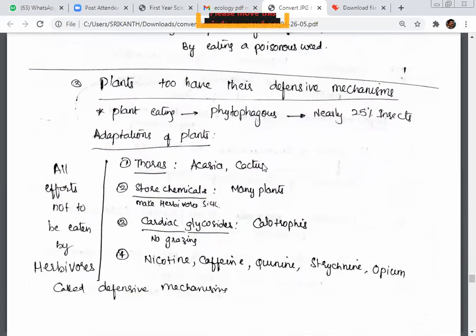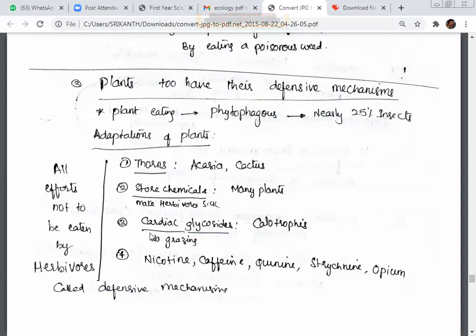Plants too have their defense mechanisms. Plant eating, we call phytophagous. Nearly 25% of insects are phytophagous. That's why plants must adapt themselves to protect from their predators. So thorns: acacia and cactus have thorns. Many plants also store chemicals which make the herbivore sick.